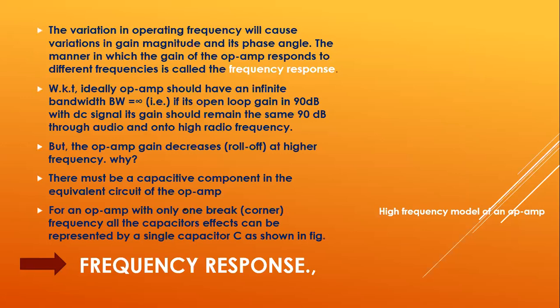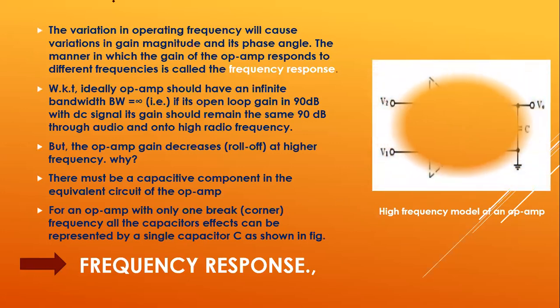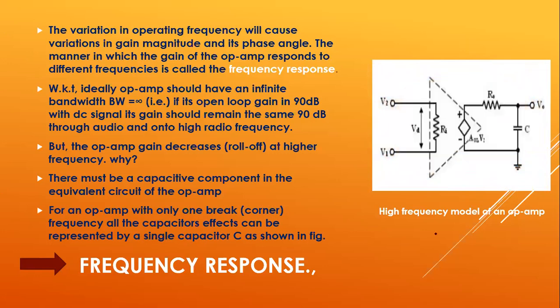The next parameter you will be having is frequency response. So the next characteristic is frequency response. For obtaining this frequency response, you need to consider the high frequency model of an op amp, which is just the equivalent circuit of the practical op amp. So what is meant by frequency response? Frequency response means the variation in operating frequency will cause variations in gain magnitude and its phase angle.